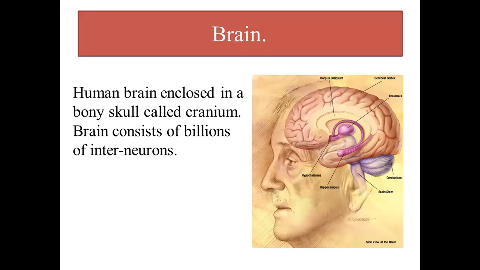You all know that brain is a very sensitive and delicate organ, and that is actually enclosed for its protection inside a structure made up of bones known as skull or cranium. And you also know that it is made up of interneurons. This is the brain, and this brain is for its protection enclosed inside a bony structure known as cranium, and it is made up of interneurons.